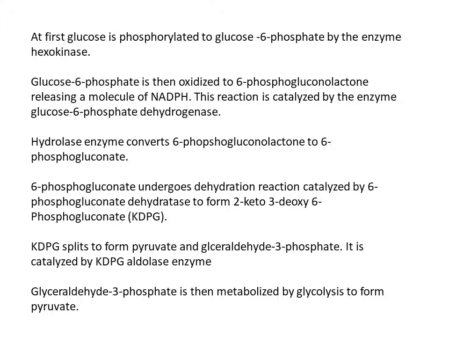But in the case of the ED pathway, glucose 6-phosphate is oxidized to 6-phosphogluconolactone, releasing a molecule of NADPH, and this reaction is catalyzed by the enzyme glucose 6-phosphate dehydrogenase. Here, releasing a molecule of NADPH means NADP is dehydrogenated to NADPH. So this is a dehydrogenation reaction.